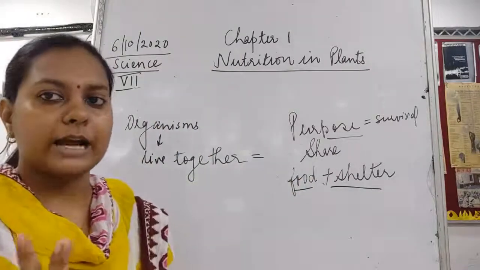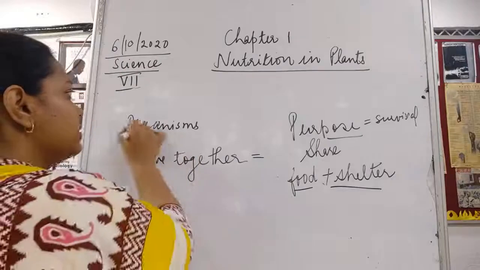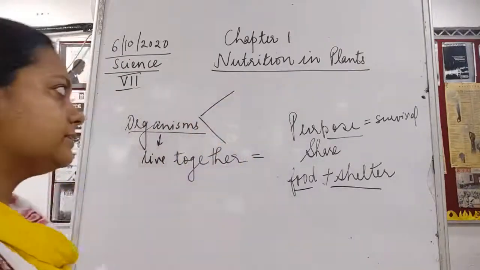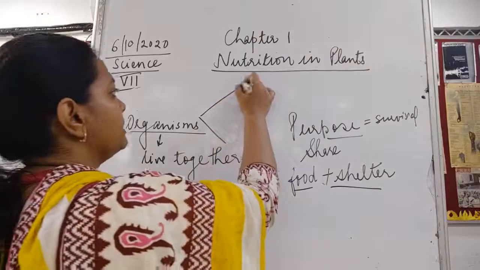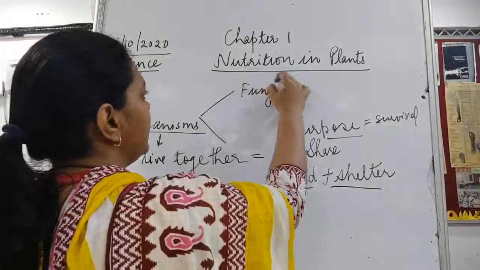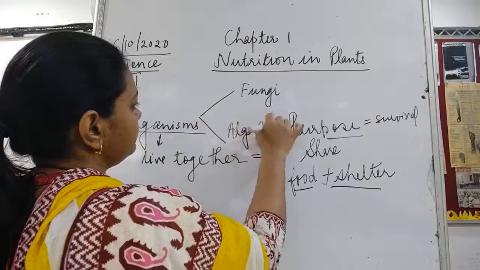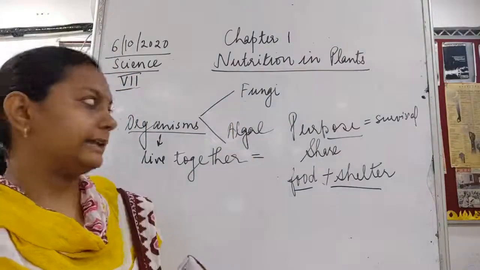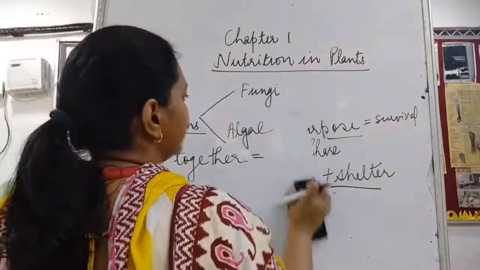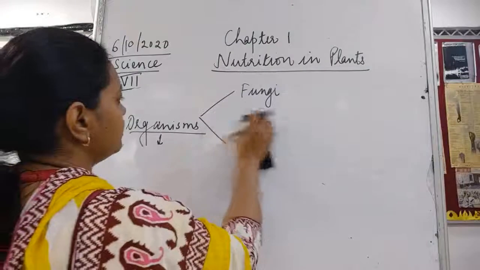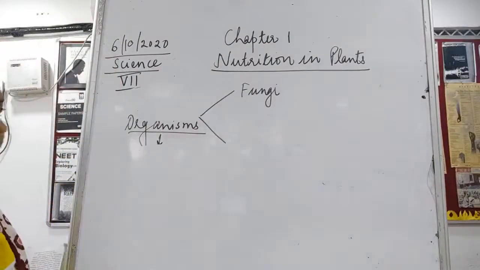So there are two organisms. We are talking about organisms. What are these two organisms? One is fungi and the other one is algae.